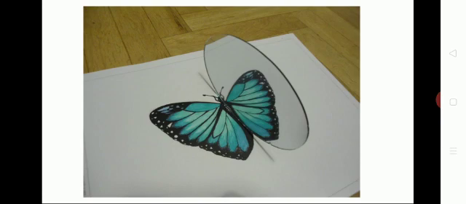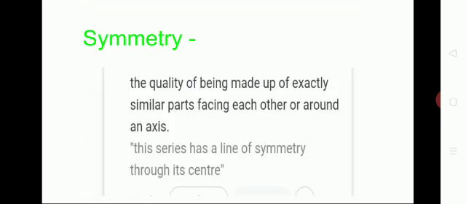And then next we are going to learn symmetry and asymmetry. What is meant by symmetry? The quality of being made up of exactly similar parts facing each other or around an axis.